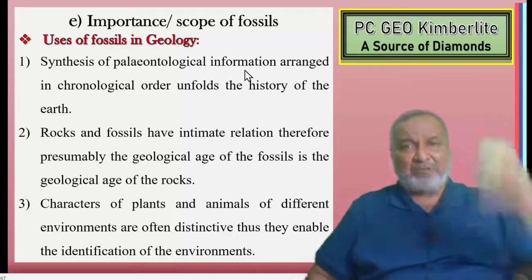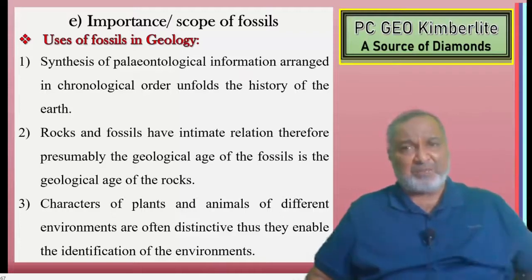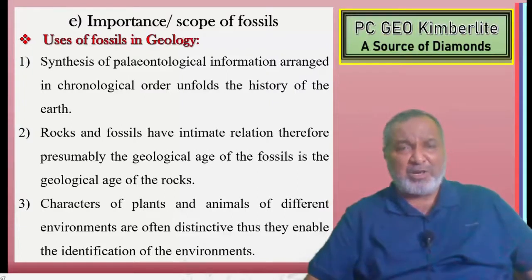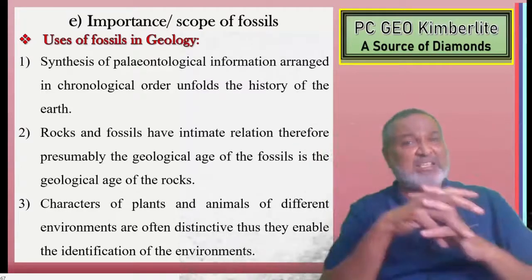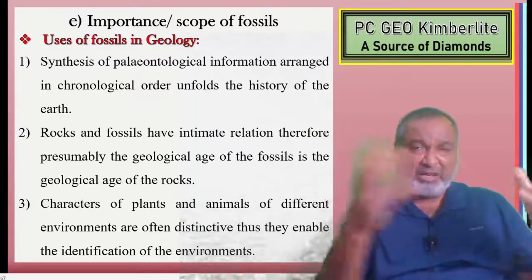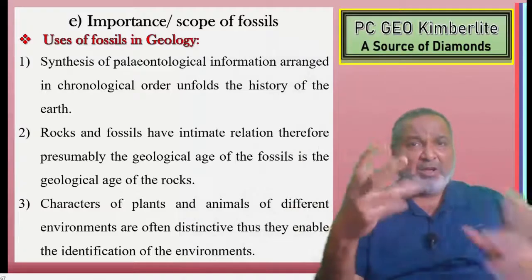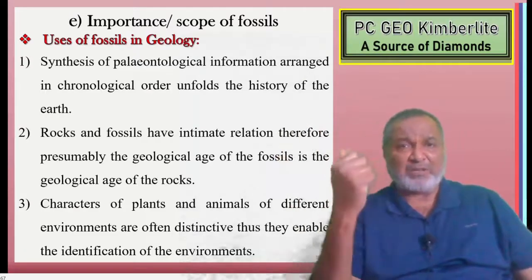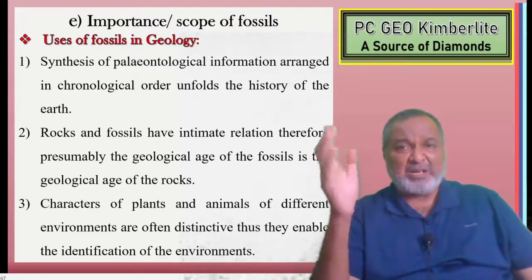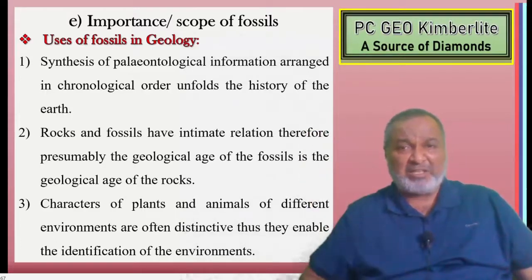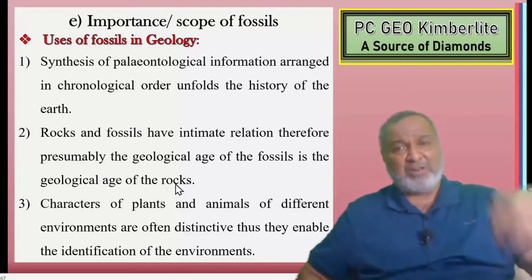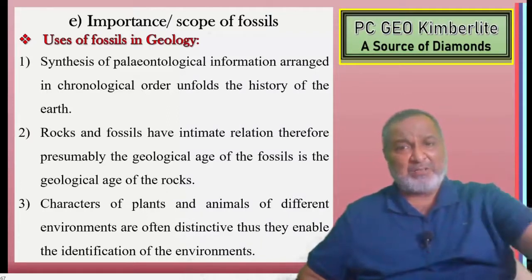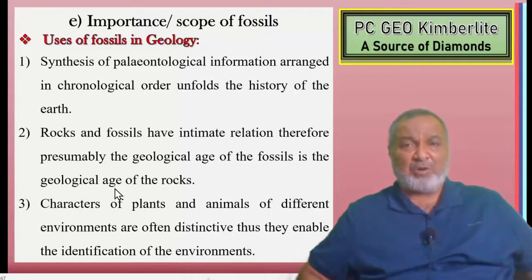Whatever fossil data we get from the surface, wherever we are collecting the samples, we arrange them in proper chronological order, and that unfolds the history of the earth. Yes, the ages and the geological timescale have been prepared using this tool, rock as well as fossil. Rocks and fossils have an intimate relation. Therefore, the geological age of the fossil is presumably the geological age of the rock. Whichever rock contains the fossil, whatever the age of the fossil is, we immediately give that age to that rock.